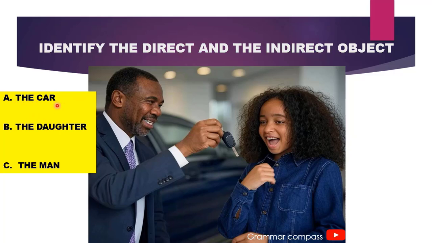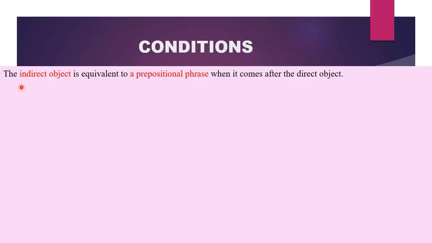Now, what about the daughter? The daughter will be the one who will benefit or enjoy from the action that will occur. Therefore, the daughter becomes our indirect object. Now that we can distinguish the direct and indirect object, let us look at some situations where the indirect object becomes a prepositional phrase. The condition is that the indirect object is equivalent to a prepositional phrase when it comes after the direct object.